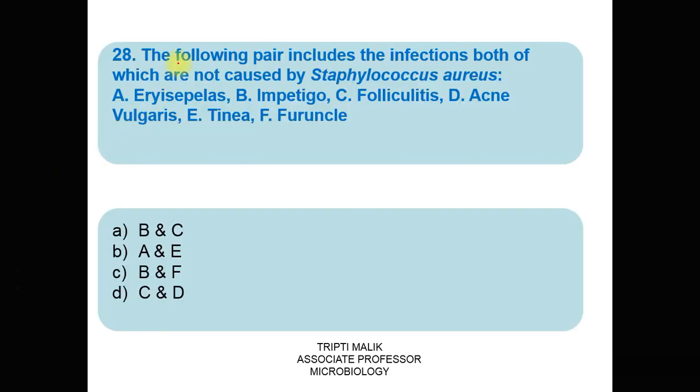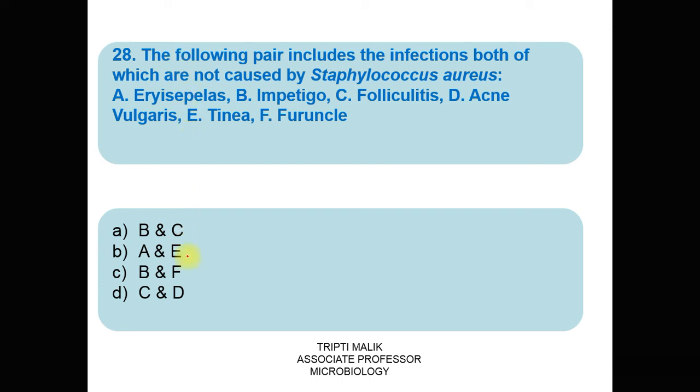Question 28. The following pair includes the infections both of which are not caused by Staphylococcus aureus. A. Erysipelas, B. Impetigo, C. Folliculitis, D. Acne vulgaris, E. Tinea, F. Furuncle.